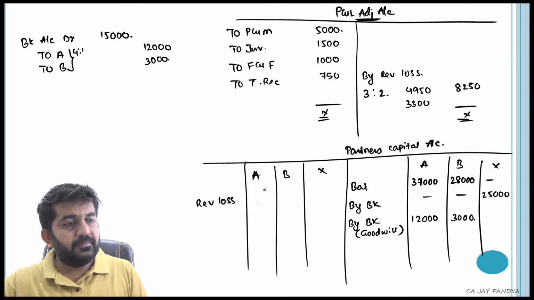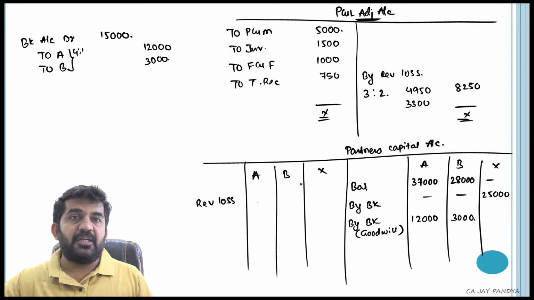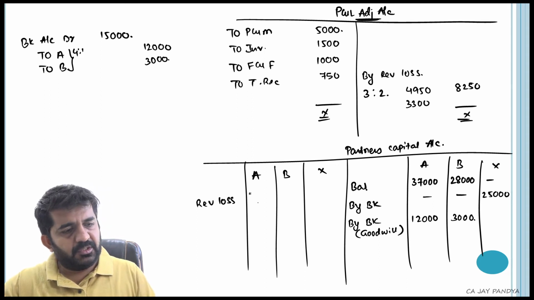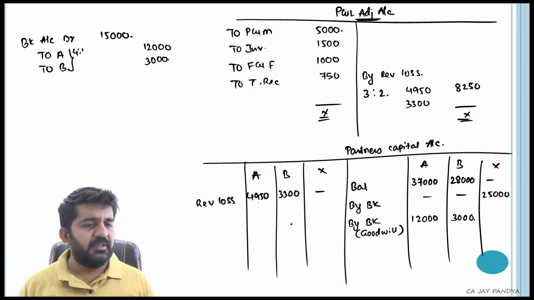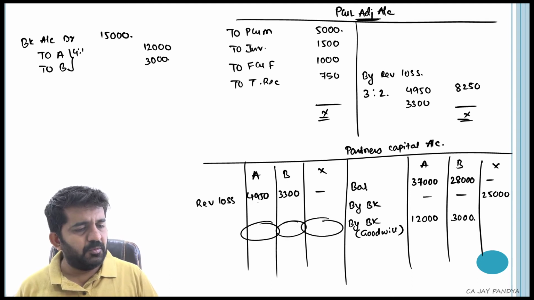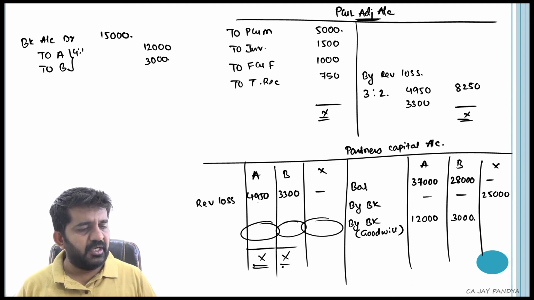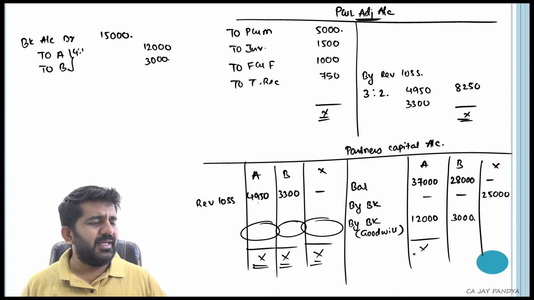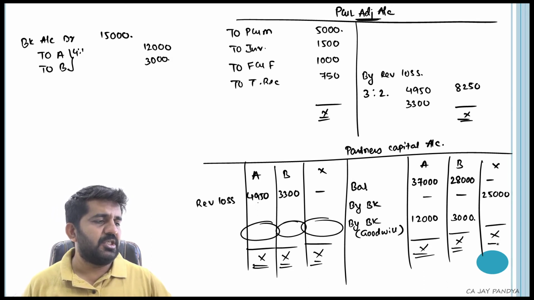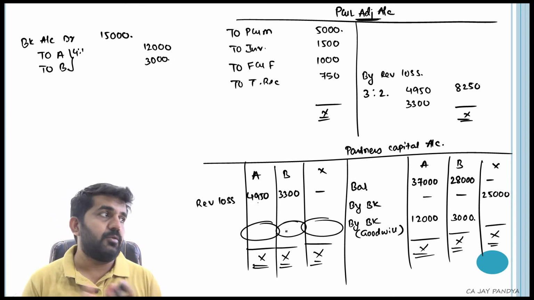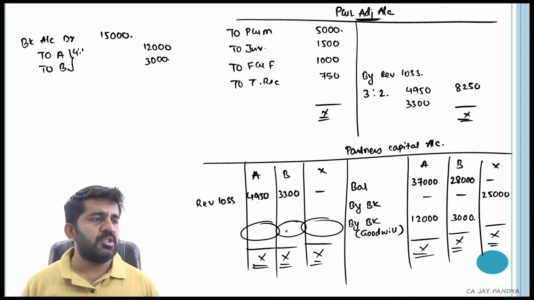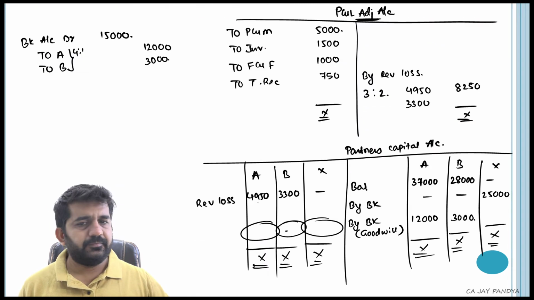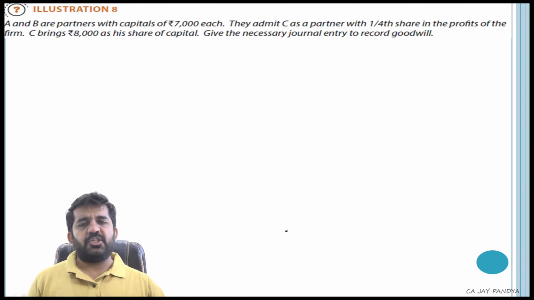Revaluation loss, partner's capital account debit to revaluation loss, 4,950 and 3,300. This will be the journal entry passed. Whatever is the balance, we will be writing it down and we will be closing down our capital. Normally I don't calculate the balance because it is just credit minus debit and you can easily find out those balances. This is how to solve this type of illustration. This was illustration number 7. Let us go to illustration number 8.